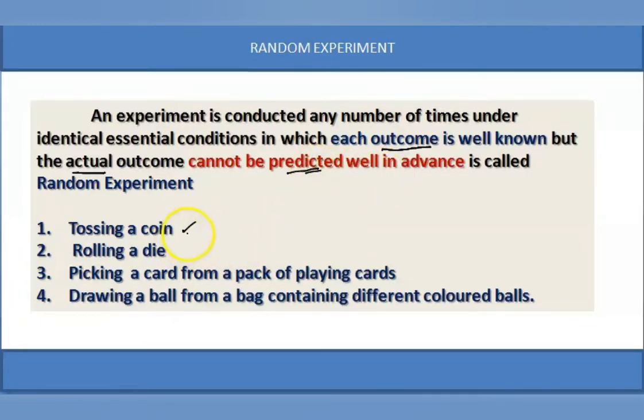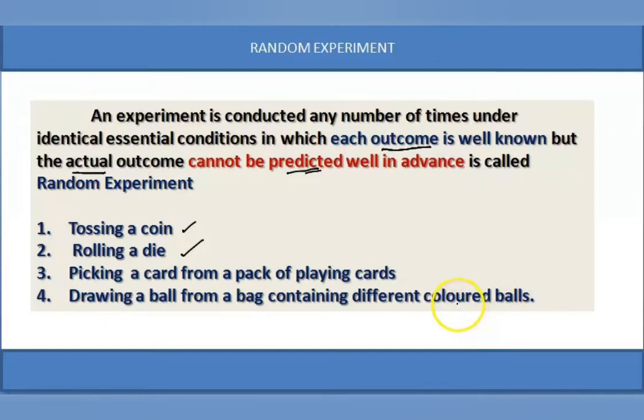So tossing a coin, tossing two coins, tossing three coins is a random experiment. Rolling a die: when a die is rolled, we'll get 1, 2, 3, 4, 5, 6 dots on the die. We know the outcomes are 6 ways, but the actual outcome which turns up cannot be predicted in advance. So it is a random experiment. Similarly, picking a card from a pack of cards, drawing a ball from a bag containing different colored balls. What is the chance of getting a red ball?